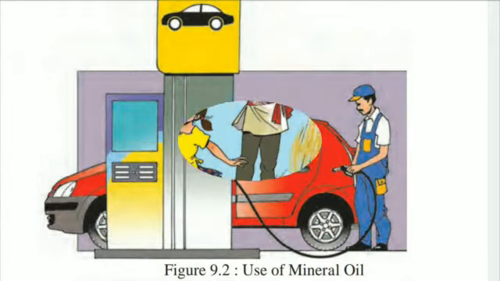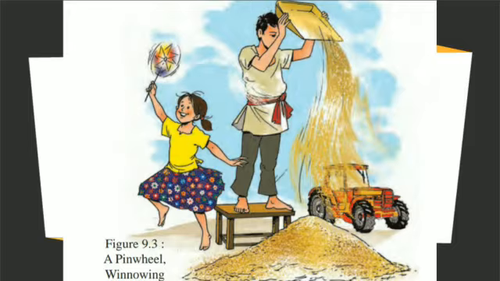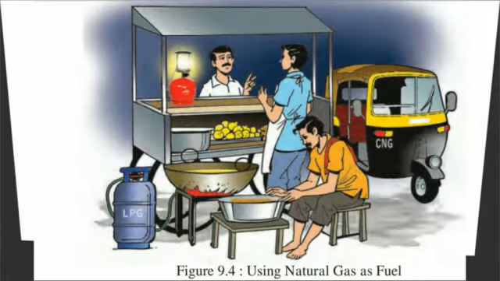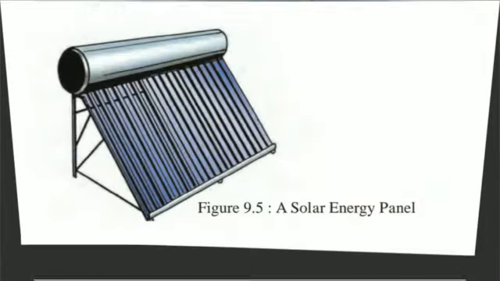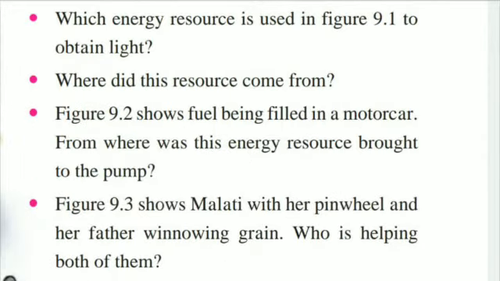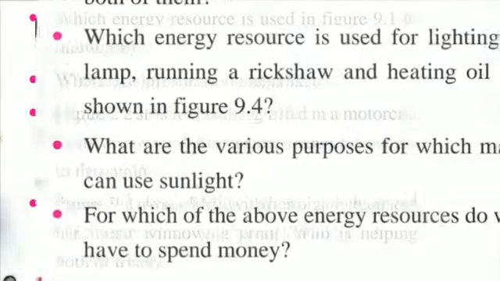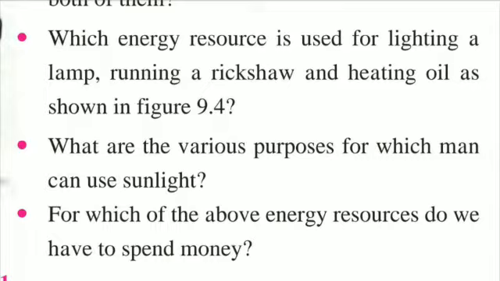Use of mineral oil. This is a pinwheel and winnowing, and this is referred to as wind energy. Also, natural gas is given here as a fuel, and here a solar panel. You know very well the uses of a solar panel. Depending on these pictures, some questions are given here that you have to read and answer. Different kinds of energy resources are used in these pictures, and these questions are asked about them.